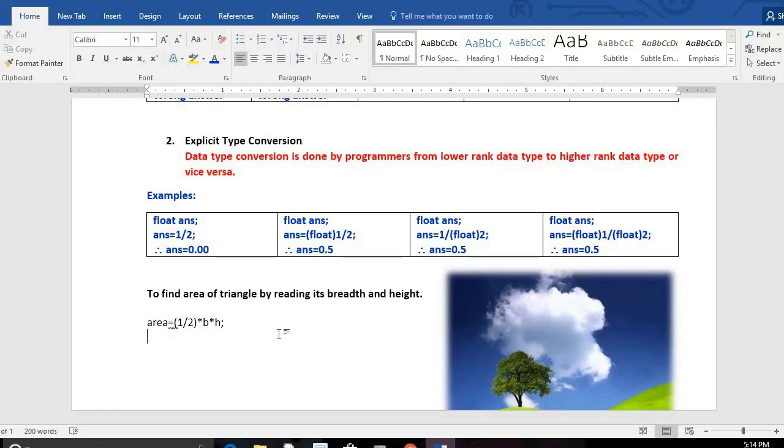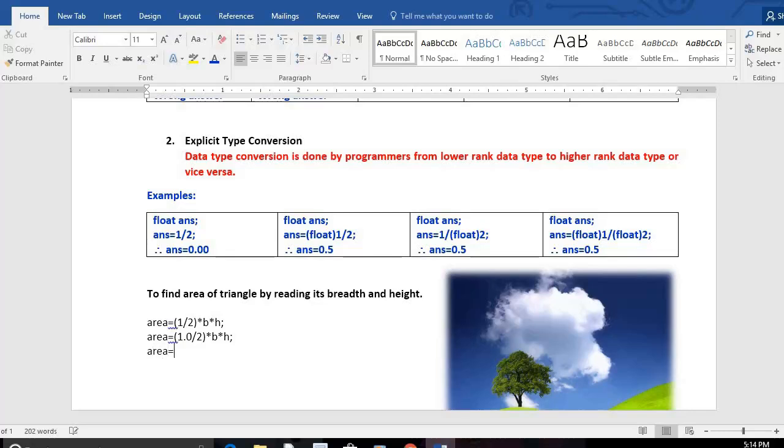Why do we get the result as 0 here? Because 1 by 2 will be 0. 0 into any number will be 0 only. That's why don't write like this. Then how to get the correct result? You have to write area equals 1.0 divided by 2. Now we get the correct result.